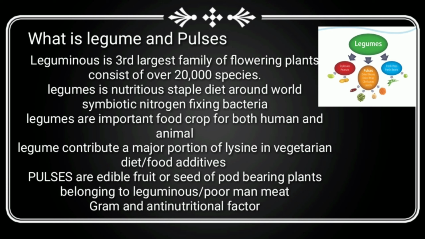Additionally, legumes and pulses contain nutritional compounds, but they also contain non-nutritive compounds or anti-nutritional factors. So what is an anti-nutritional factor? Anti-nutritional factors are naturally present in seeds and legumes and have an adverse effect on human beings after consumption.